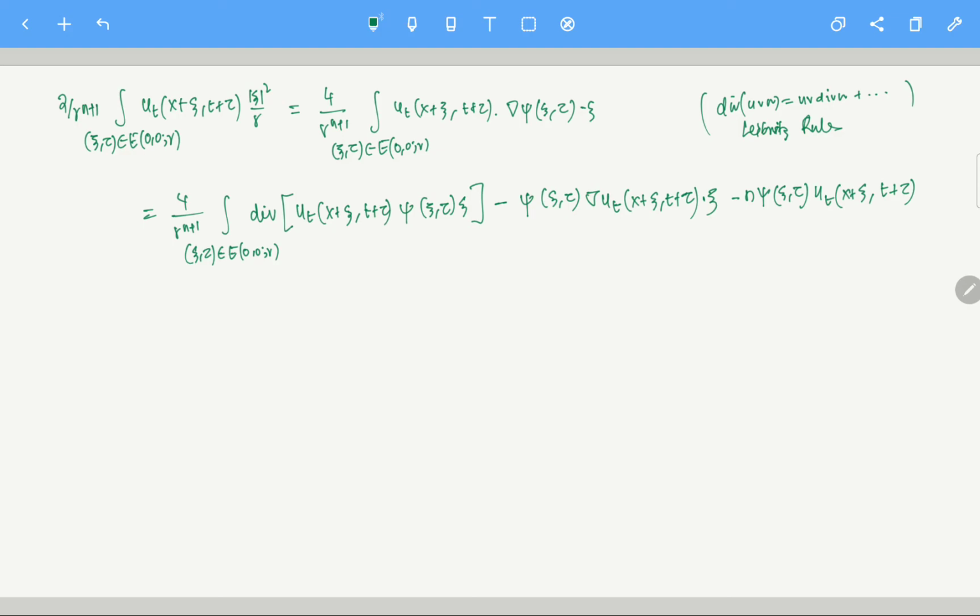Let me write it like this: minus 4n by r power n plus 1, integral over xi eta in E(0, r), xi phi of xi eta, u_t at the point x plus xi, t plus tau.